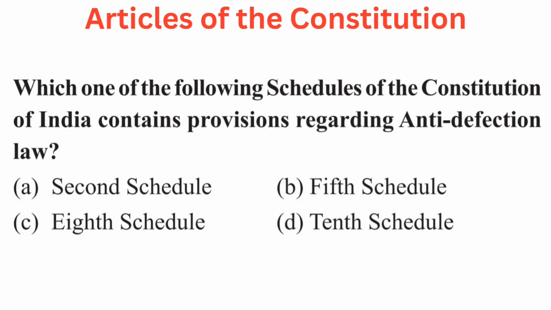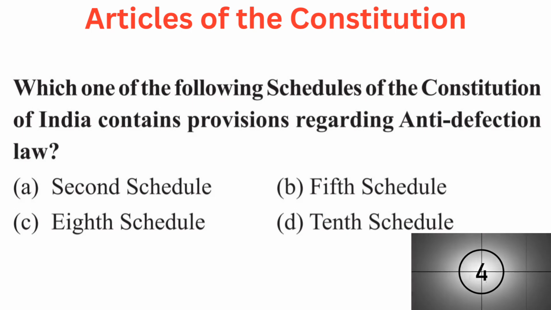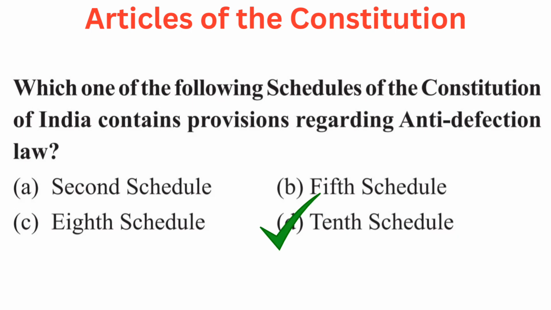Your question is which one of the following schedules of the Constitution of India contains provisions regarding anti-defection law? Your options are A. 2nd schedule, B. 5th schedule, C. 8th schedule, or D. 10th schedule. Right answer is D. 10th schedule.